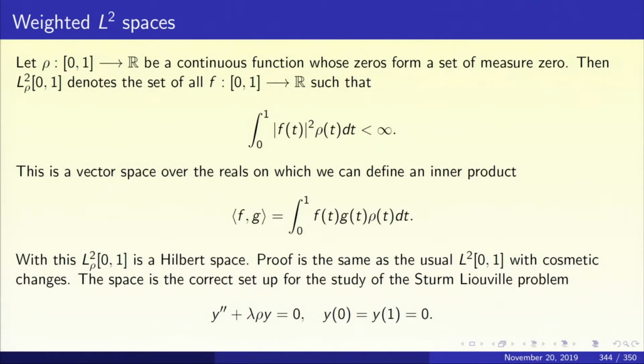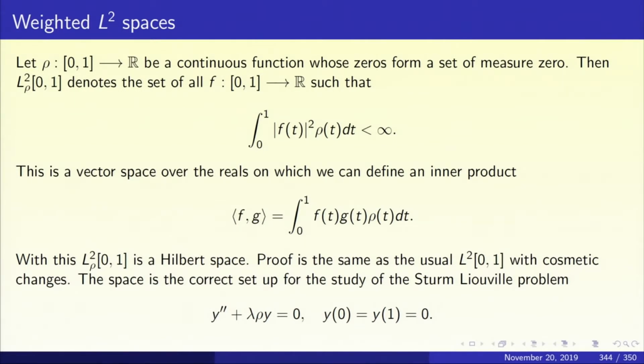Then L2 rho of (0,1) is the set of all functions f from (0,1) to R such that the integral from 0 to 1 of |f(t)|^2 rho(t) dt is finite. Essentially, instead of working with Lebesgue measure, I am looking at the square integrable functions with respect to this new measure rho(t) dt. That is a vector space over the reals, and I can define an inner product.